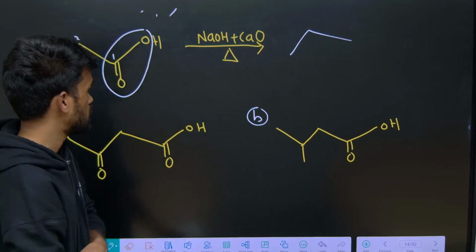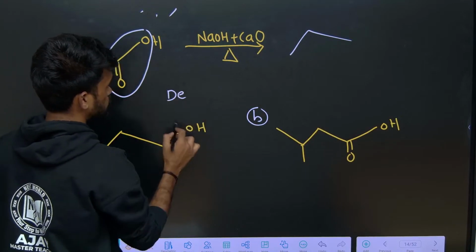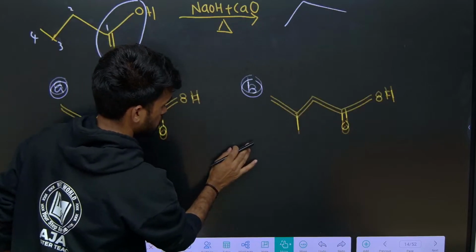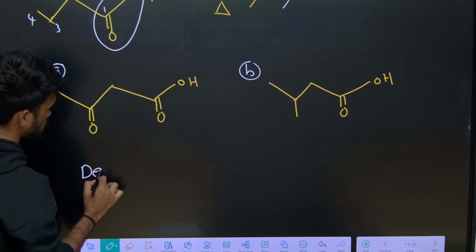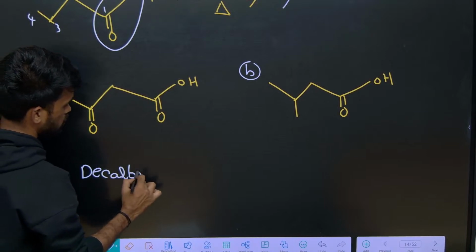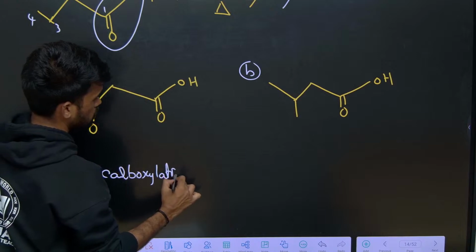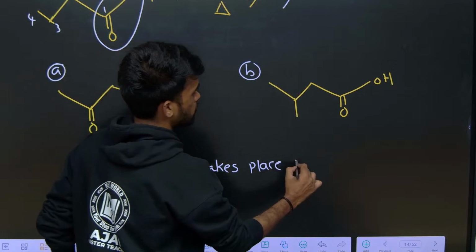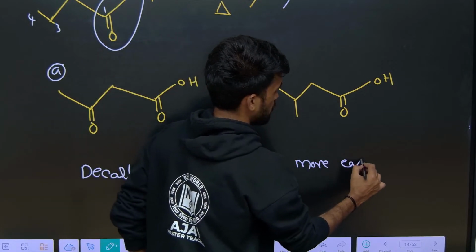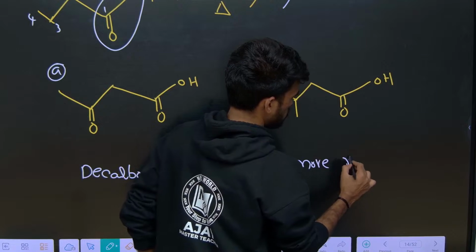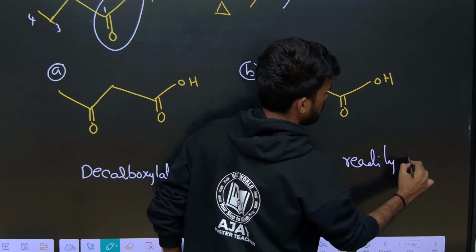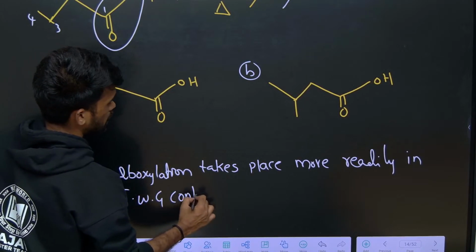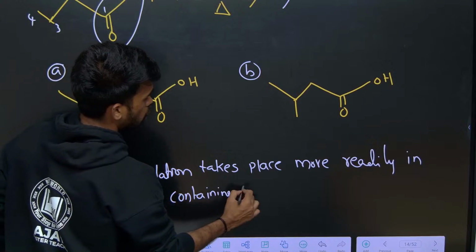So how can we say this? Decarboxylation takes place more easily or more readily in electron withdrawing group containing carboxylic acid.